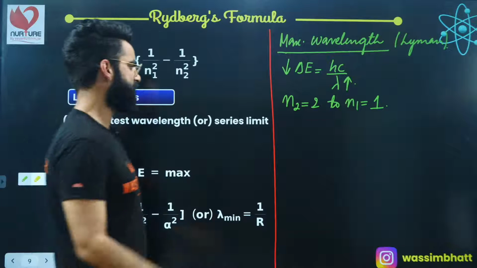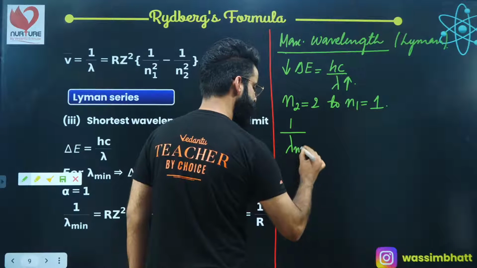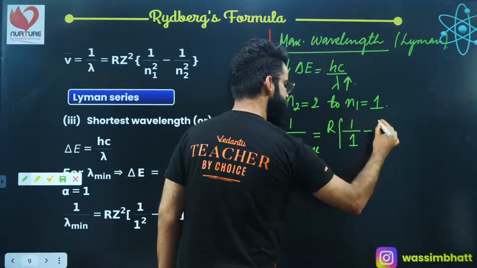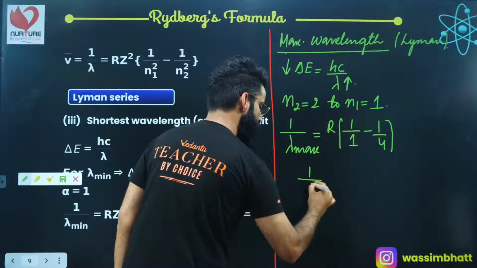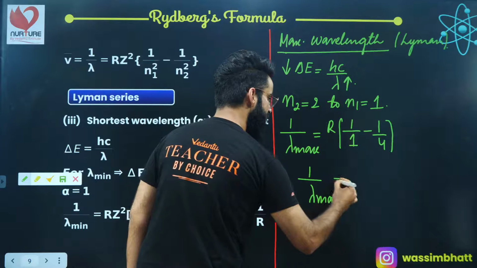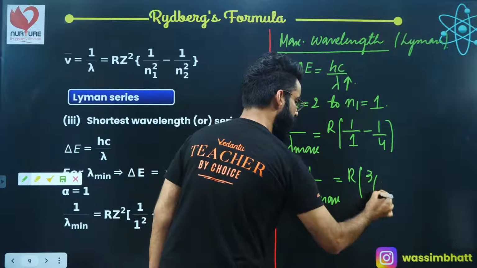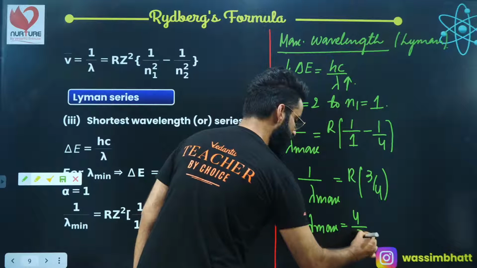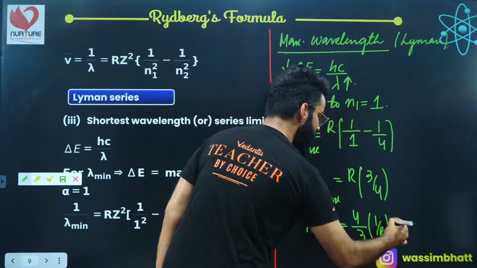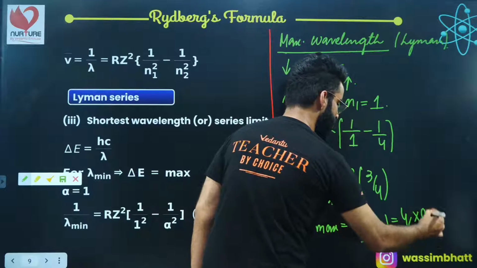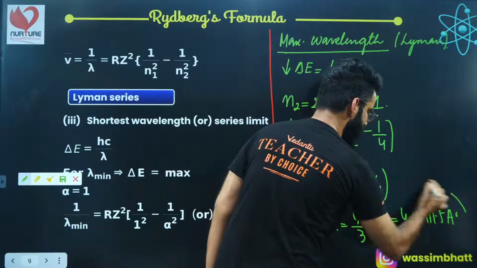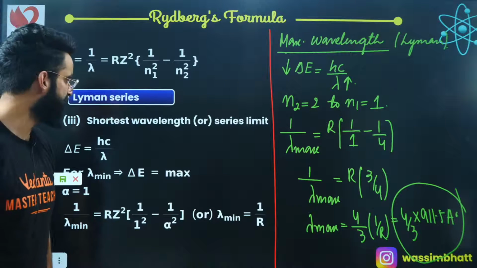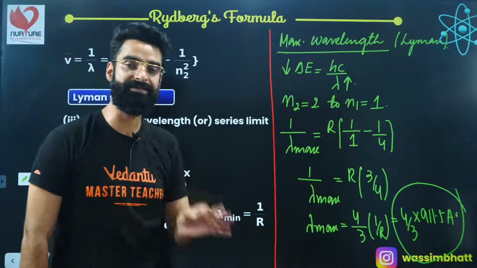So I'll simply use 1 divided by lambda maximum is equal to R, Z value is 1, into 1 upon N1 square minus 1 upon N2 square. The value is going to come as 1 divided by lambda maximum is equal to R into 4 minus 1, that's 3 divided by 4. If you take a reciprocal on both sides, you get lambda maximum as 4 divided by 3 multiplied by 1 by R, and that comes to 4 by 3 multiplied by 911.5 angstroms. So this is the maximum wavelength emitted in case of Lyman series. I'm sure it's clear to everyone. So all these terminologies which were there in the Lyman series, I've discussed one by one.